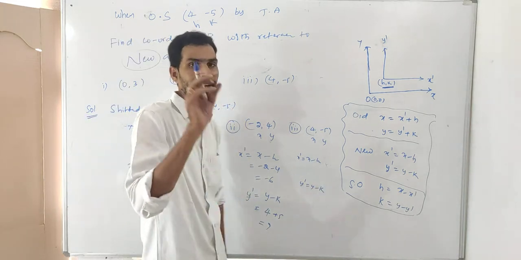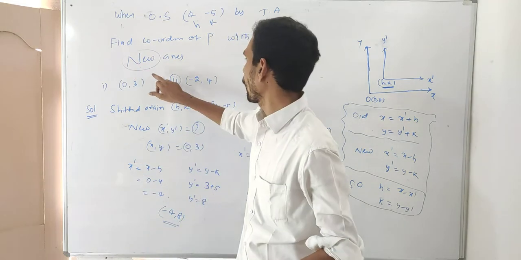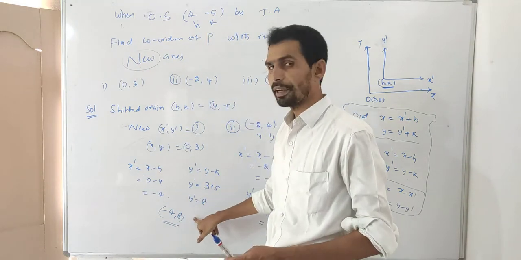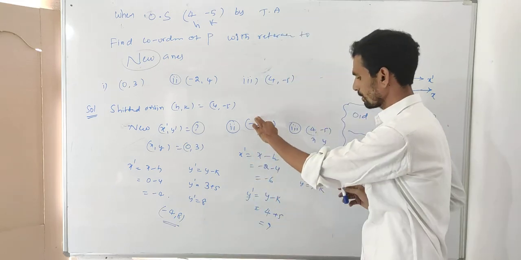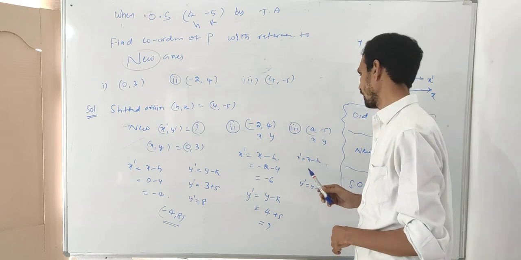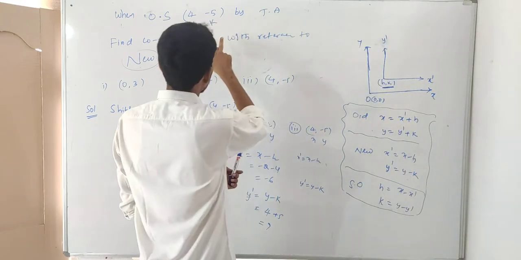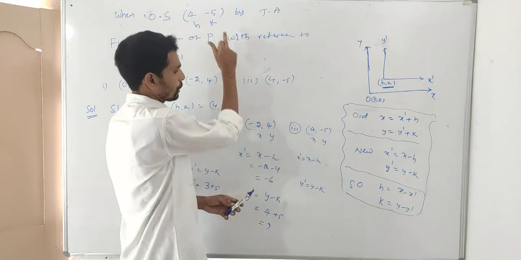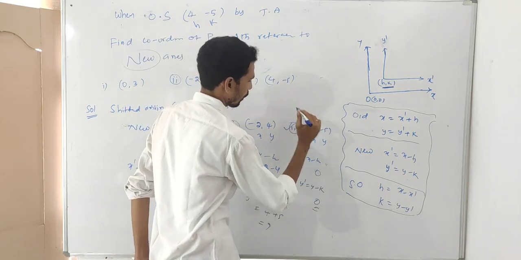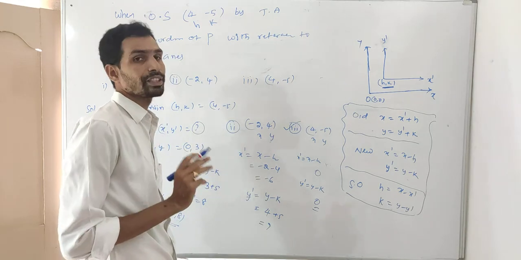The same problem they give at entrance level: which of the following points is the origin? First one, answer is -4, 8, not the origin. Second one, answer is -6, 9, not the origin. Third one, answer is same, x minus h: 4 minus 4 is 0, -5 plus 5 is 0. We get 0, 0, which is the origin. Third one is the correct option for the entrance exam.